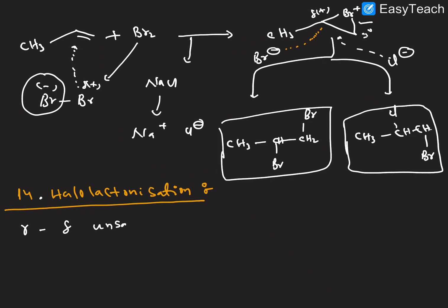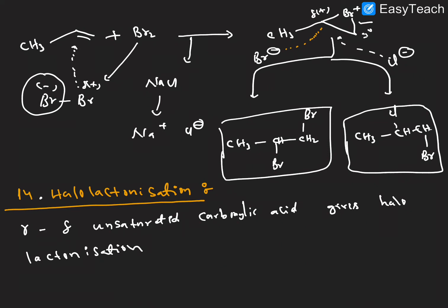Gamma and delta unsaturated carboxylic acid gives a halolactonation reaction with X2, nothing but Br2 or Cl2, not F2 and I2, right?